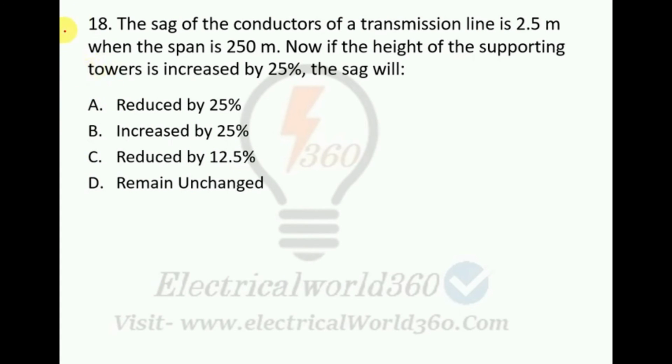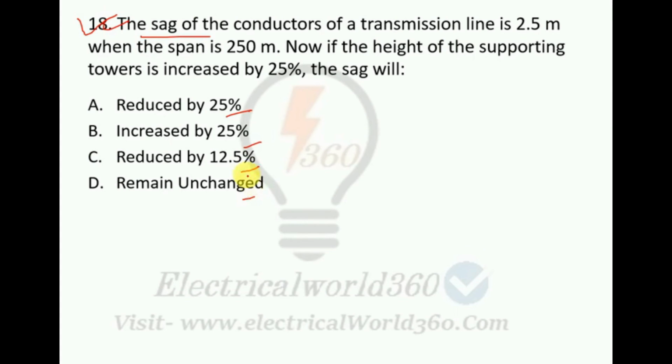This is question number 18. The sag of the conductors of a transmission line is 2.5 meter when the span is 250 meter. Now, if the height of the supporting towers is increased by 25%, the sag will reduce by 25%, increase by 25%, reduce by 12.5%, or option D is remain unchanged.